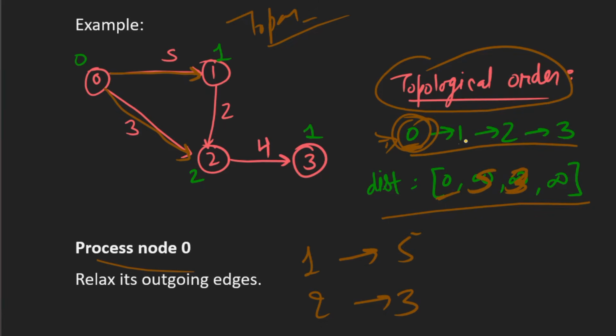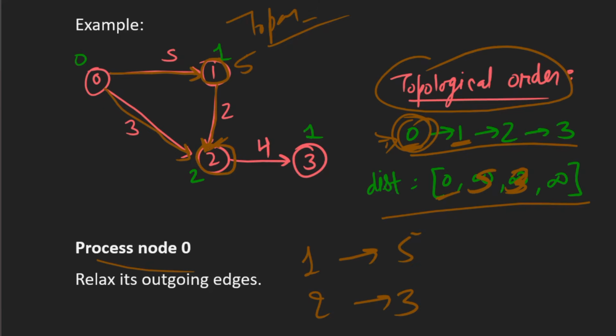Now we'll process node 1. Node 1's distance is 5. What are the outgoing edges from node 1? The outgoing edge is the one going to node 2.